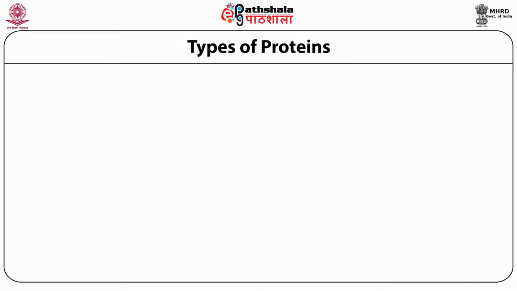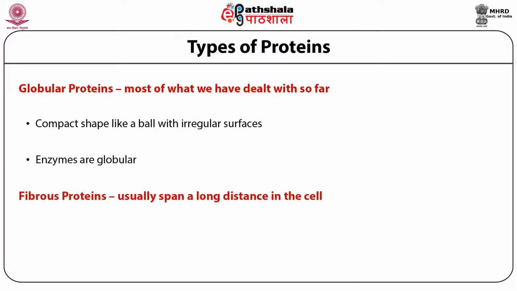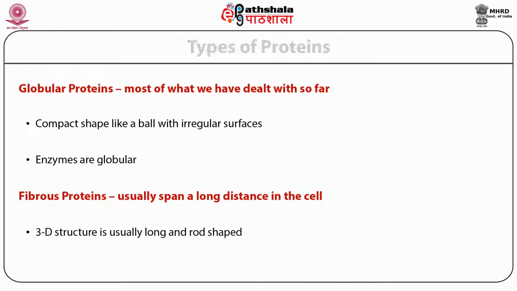The types of proteins, we know, are two major types: globular proteins and fibrous proteins. The globular proteins, which are most of what we have dealt with so far, have a compact shape like a ball with an irregular surface. Enzymes are globular. Fibrous proteins usually span a long distance in the cell. Their 3D structure is usually long and rod shaped. These are the types of proteins.